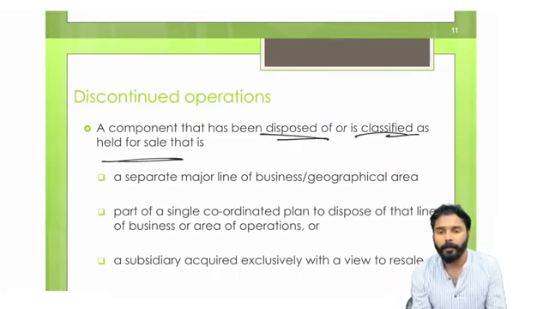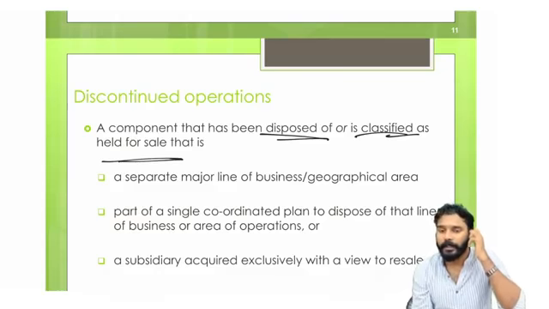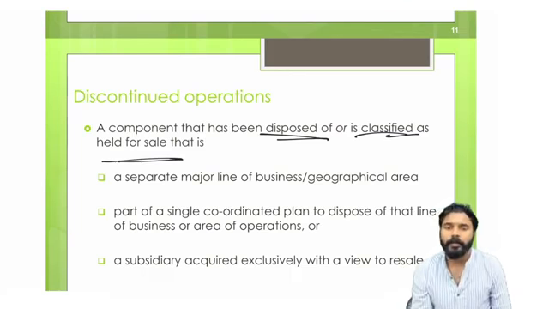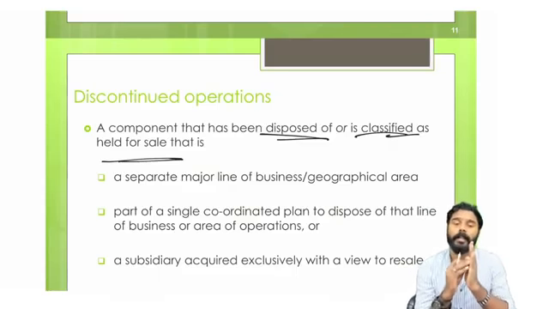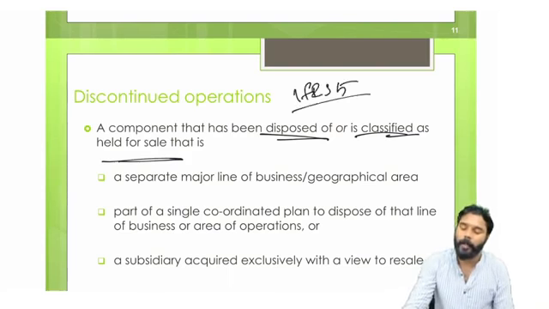It can be either disposed of, or even if you are keeping an asset, let's say you are purchasing a subsidiary and we have an intention to resell it. Since you have an intention to sell it, and it is not sold yet, this particular item will be accounted as an item held for sale. So that's why discontinued operation also comes as a part of IFRS 5.